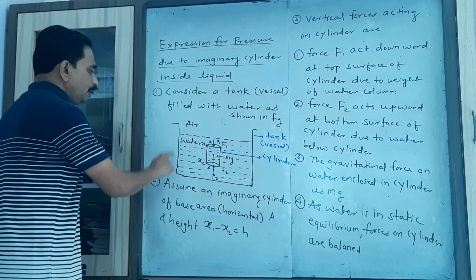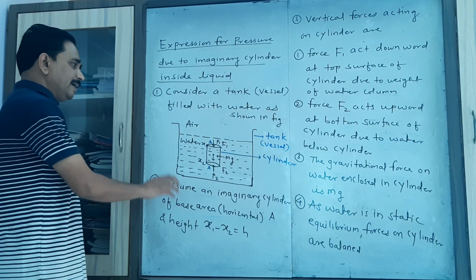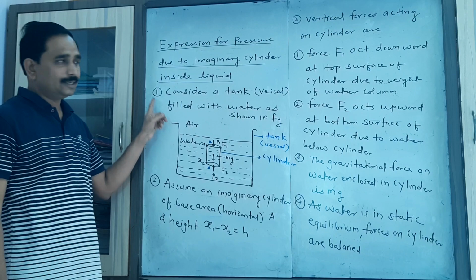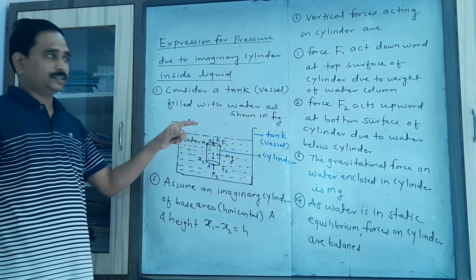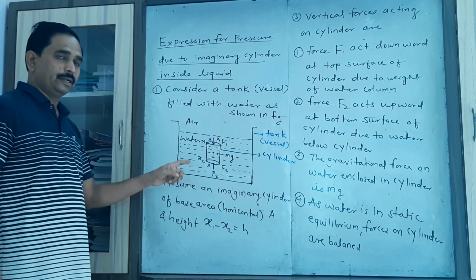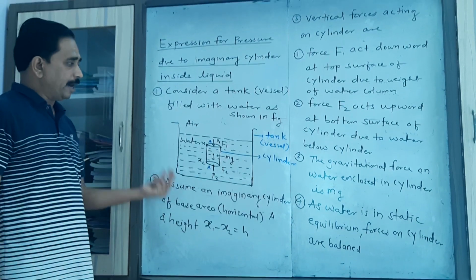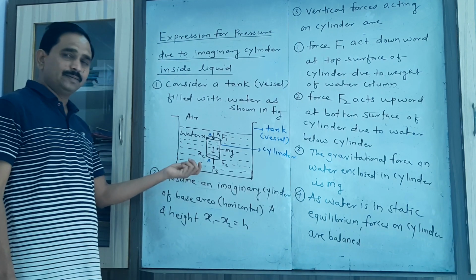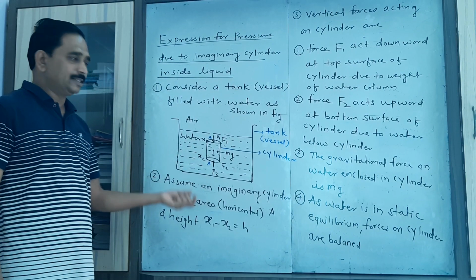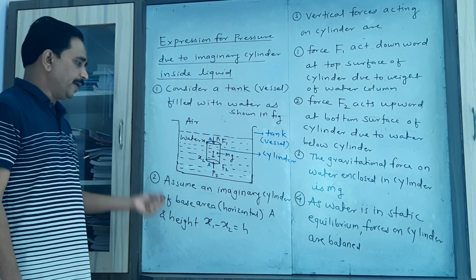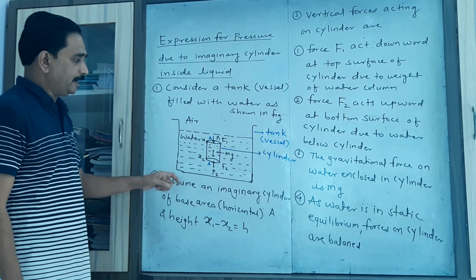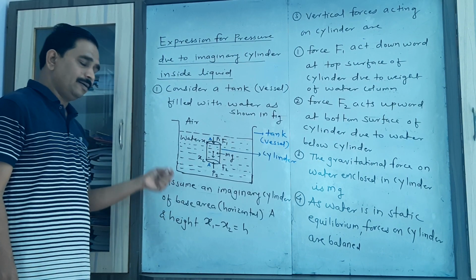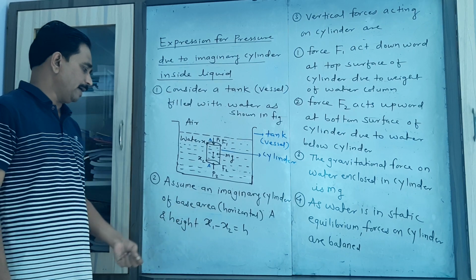We have to consider one vessel containing a liquid, that is water. So that's why I write here the first point: consider a tank or vessel filled with water. Then the second point is we have to assume one cylinder. This is our assumption. That's why I write here: assume an imaginary cylinder of base area A. The cylinder has this base area. Both base areas we have to consider as the same, that is A.